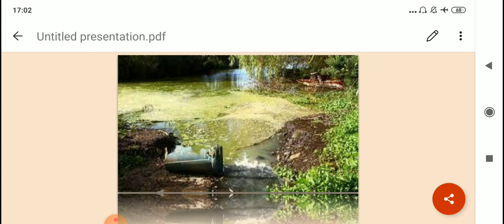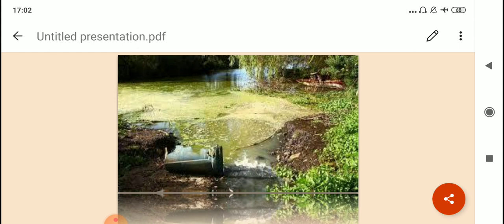This is a constant process, it keeps on happening. So because of this, excessive nutrients reach the water body. Now when these chemicals, in particular nitrogen and phosphorus rich compounds, reach the water body, they promote the growth of algae in the water body. So the situation that you are seeing on your screen right now will happen. The entire water body will be covered with green scum because a lot of algal growth has happened.